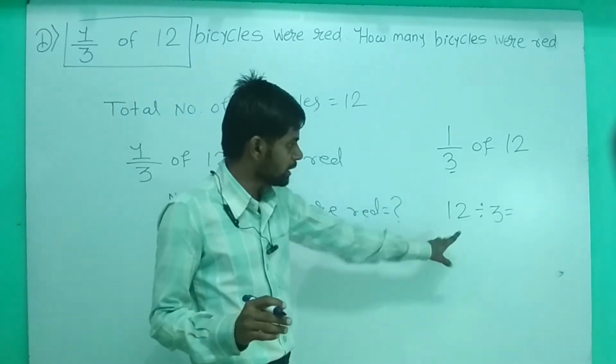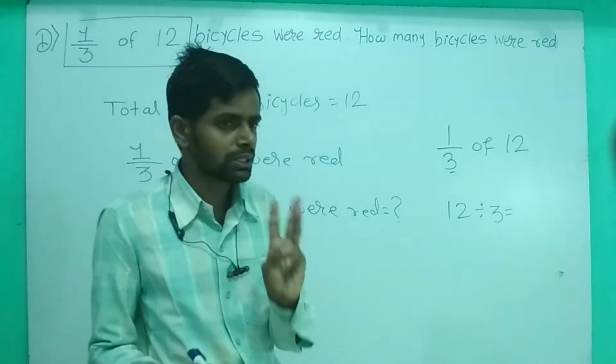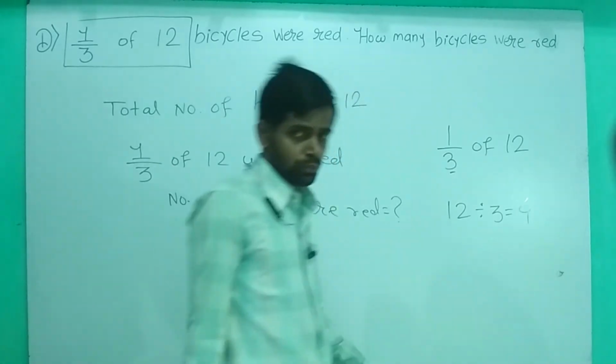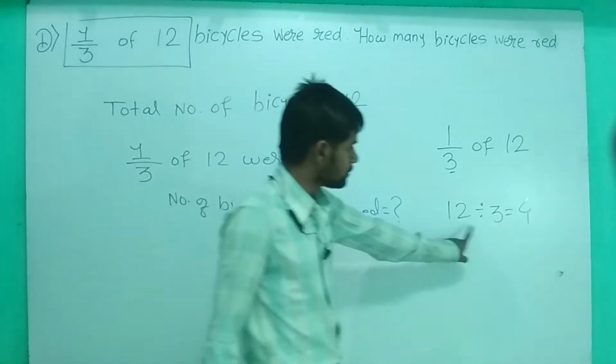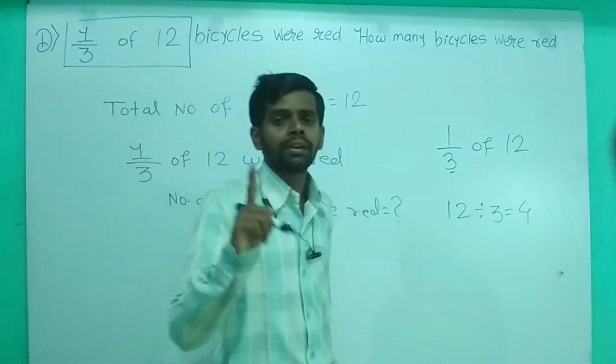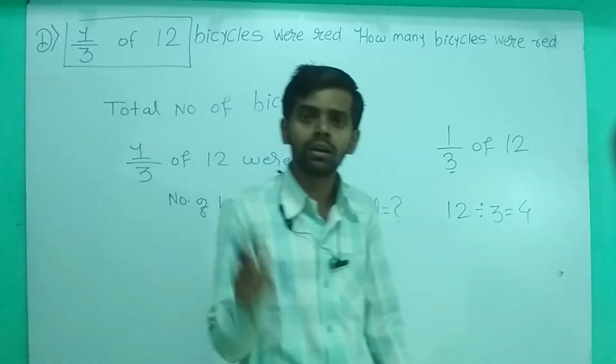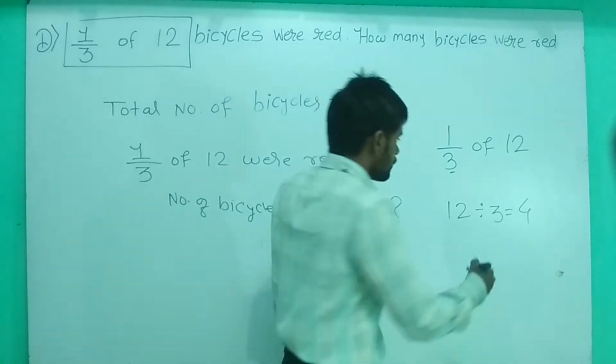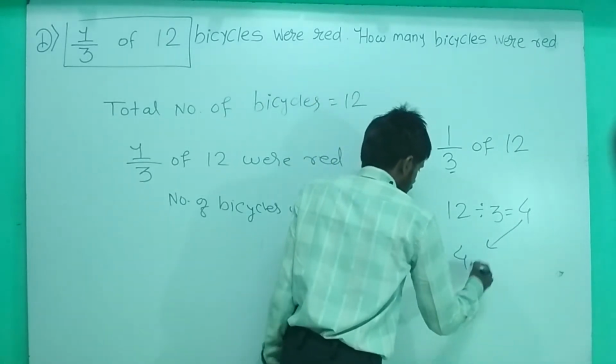So here we are creating the groups of 3. हर एक इसमें 3. So we will get 4 groups. 4 3s becomes 12. Okay, that means what? In each part, हर एक पार्ट में कितना रहेगा? 4 रहेगा. And we want only one part, और उसमें से 3 में से सिर्फ हमको एक ही चाहिए. So we will write this 4 here.